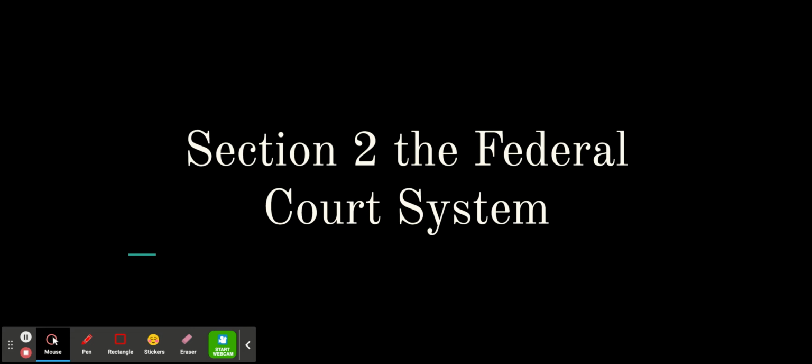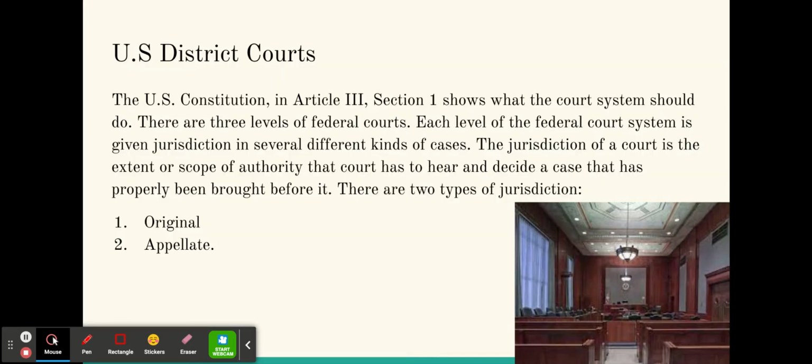So, today we're going to be talking about Section 2, the federal court system. So, the U.S. District Courts. The United States Constitution, Article 3, Section 1, shows what the court system should look like. There are 3 levels to the federal court system. Each level of the federal court system is given jurisdiction of several different kinds of cases.